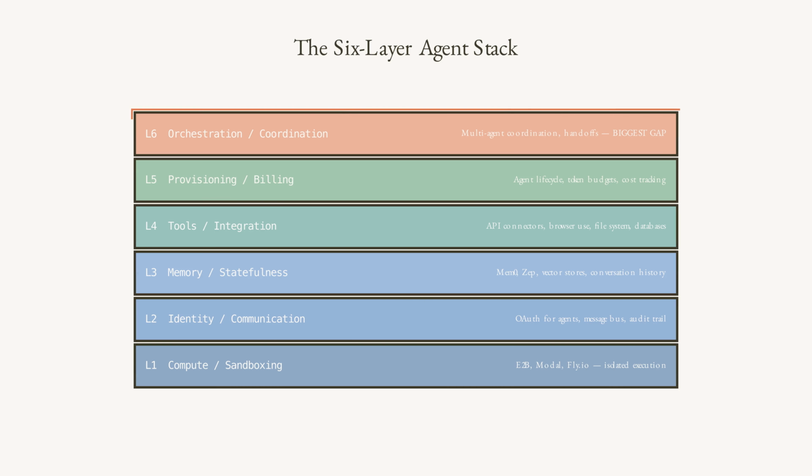Layer 2, identity and communication: how an agent authenticates to external services, how agents message each other, and how you audit who said what. OAuth for agents, structured message passing, audit logs.